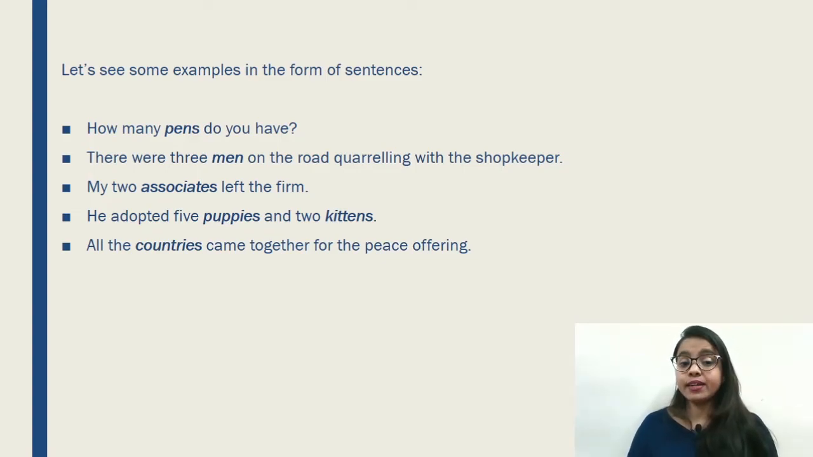Next one. He adopted 5 puppies and 2 kittens. You can count them, right? So that is what plural is all about. Okay, puppies and kittens, 5 and 2, you can count them, so that is countable. That is why it is plural. It's more than one. Okay, next one, the last example is all the countries came together for the peace offering. Now countries means there's more than one country, so that means it is a plural word.